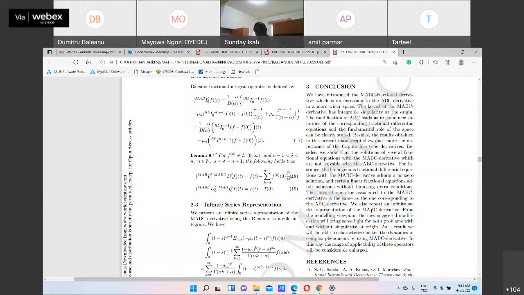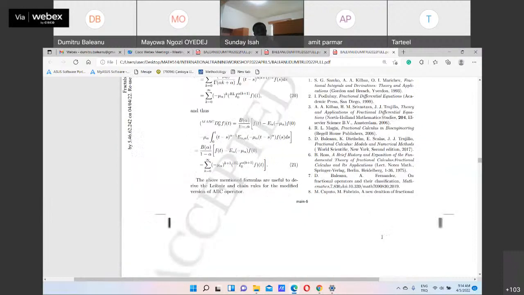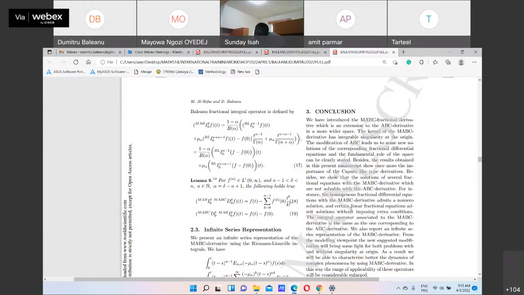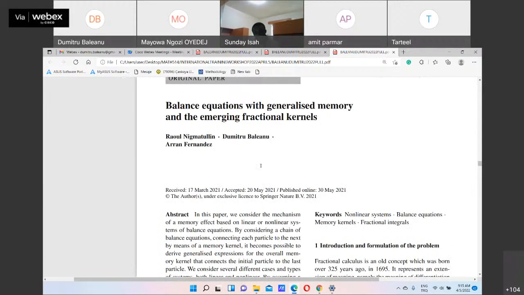From the modeling viewpoint, the suggested modification will bring some light on problems with singularity at the origin. As a result, we will be able to characterize better the dynamics of complex systems by using this modification of ABC. So for this type of operator, we have this series representation. We have plenty of problems to be done, including existence, uniqueness, stability, and so on, from the analysis point of view, but also from the modeling point of view it is very important.